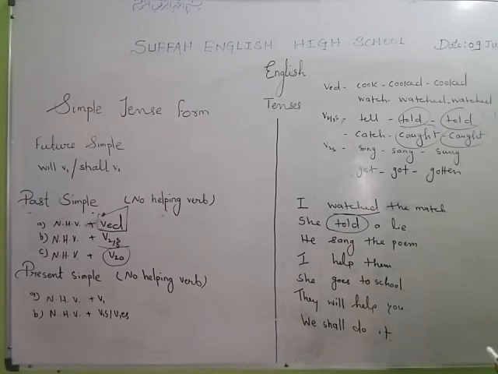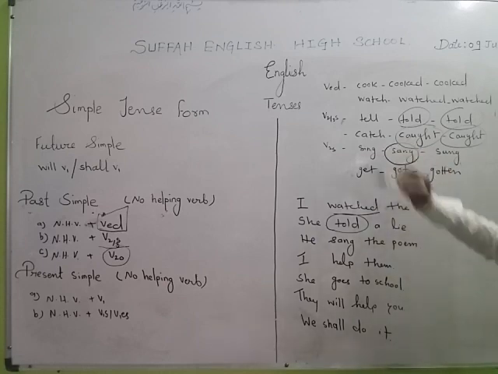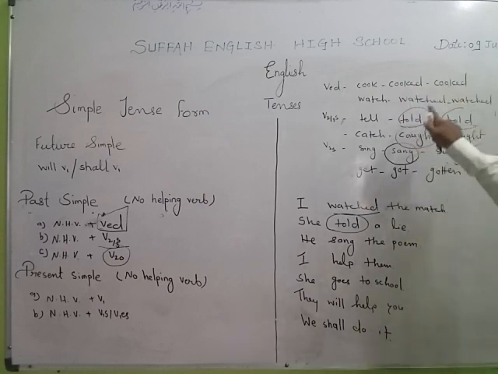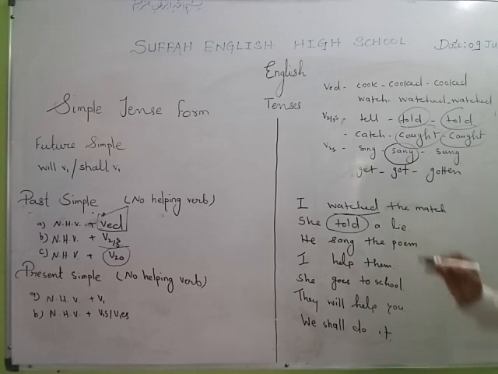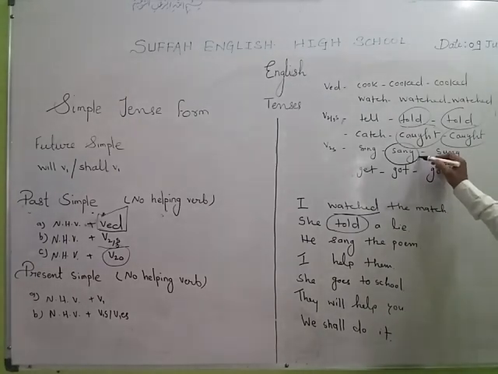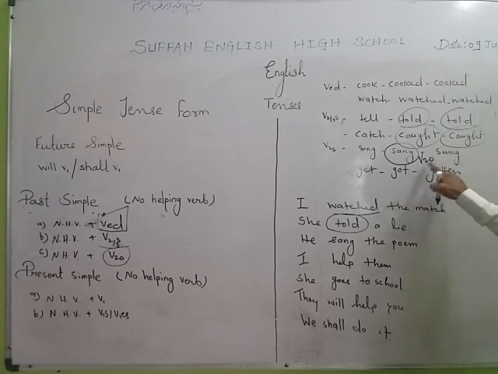For example, you can see here, sing, sang, sung. So sang is only second form, but told is second, third form both, caught is second, third form both, cooked is second, third form both, watched is second, third form both, but sang is only second form.